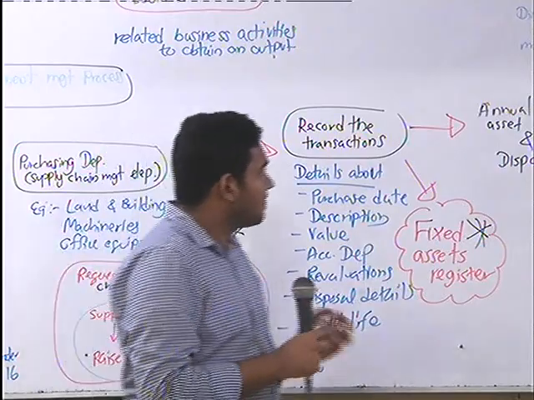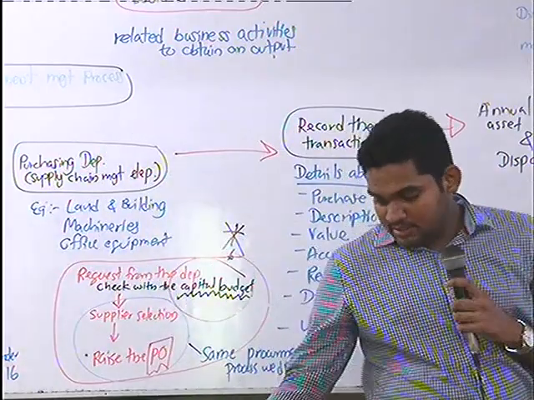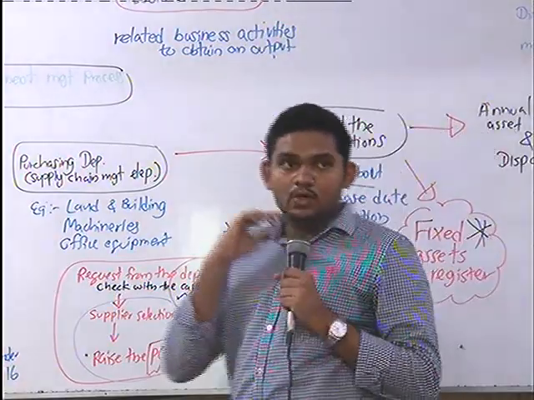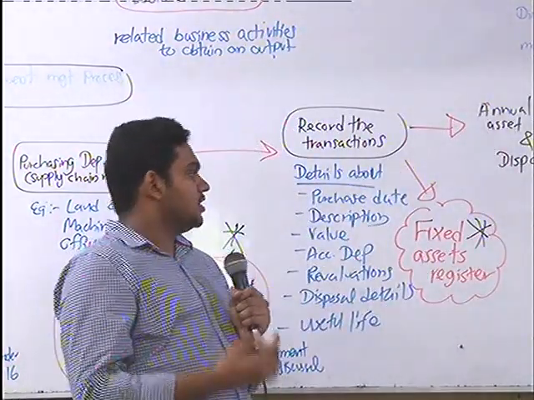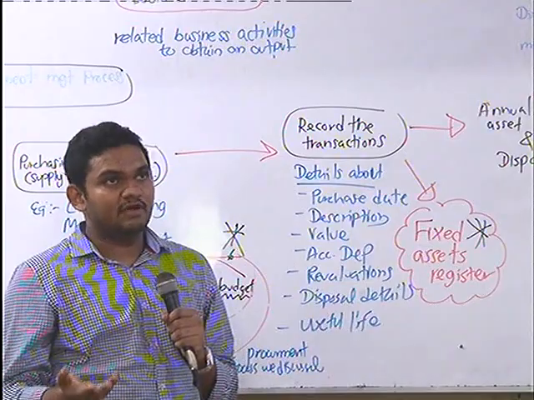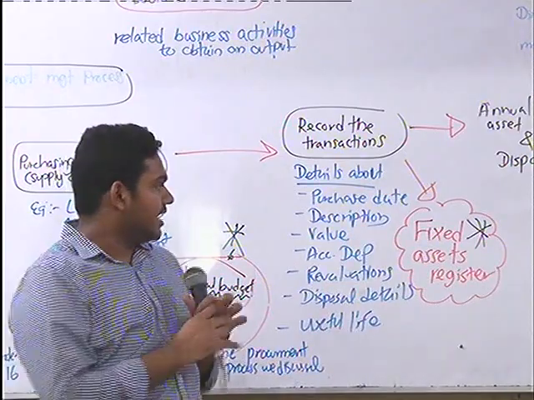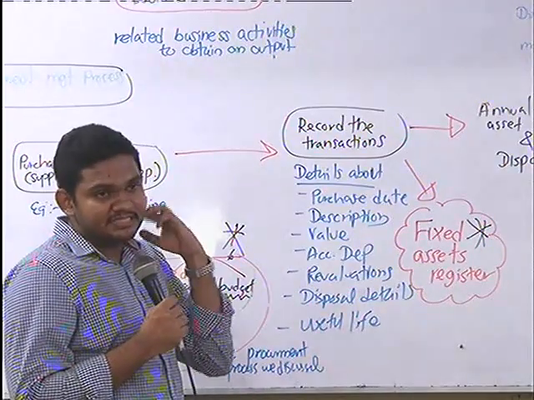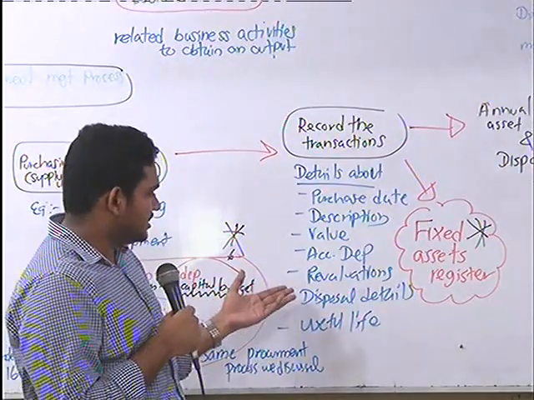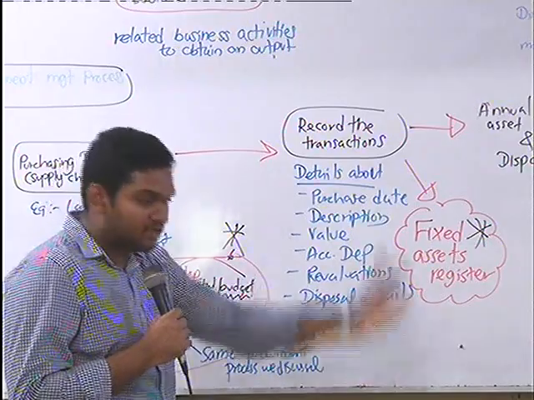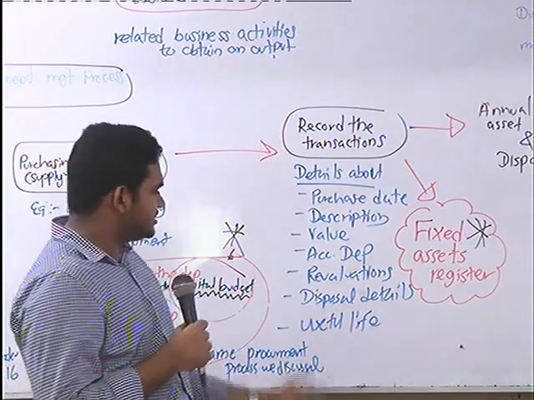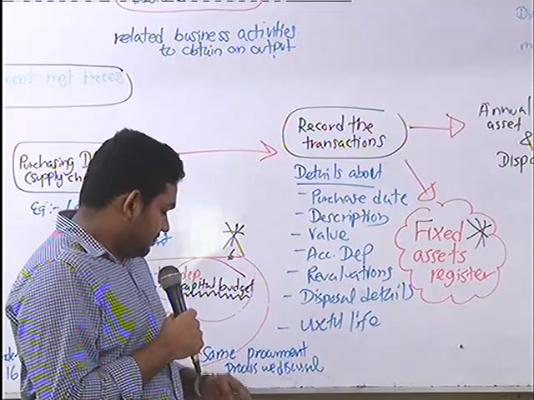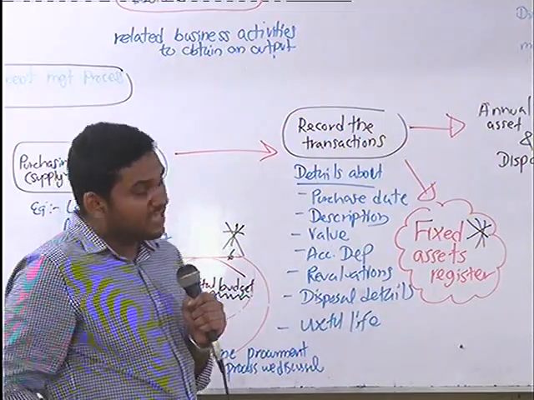As I told you, the purchase date. Let's say yesterday was the purchase date. What is the purchase item? Land. Land value 10 million. Accumulated depreciation, just one day, no depreciation yet. Revaluation: if you do a revaluation in the next year, you have to mention it. Disposal details you have to mention. At last, you have to mention the useful life as well.